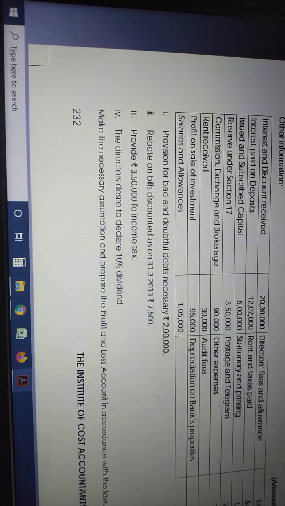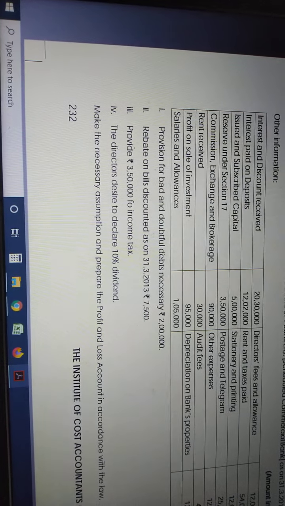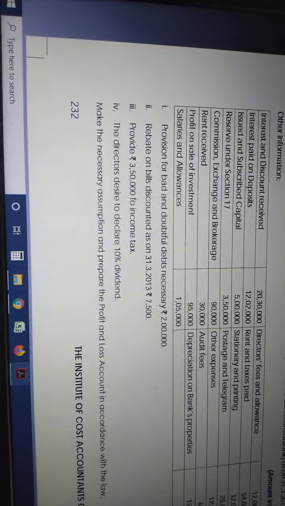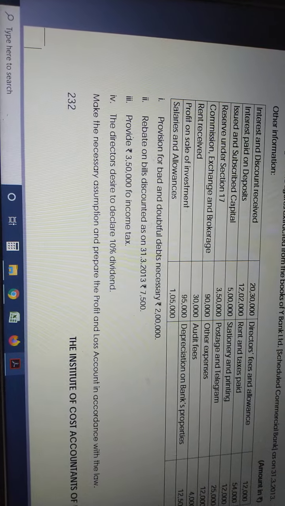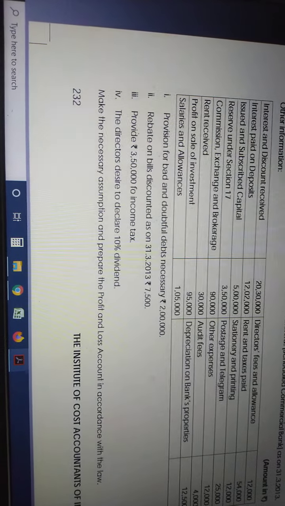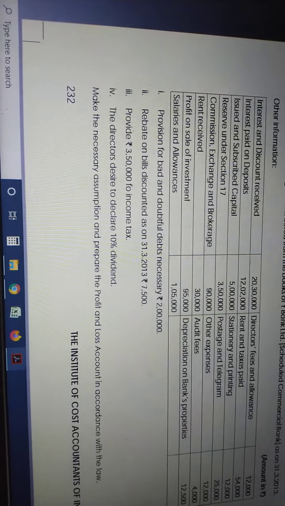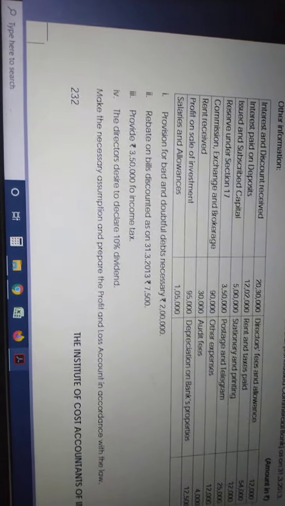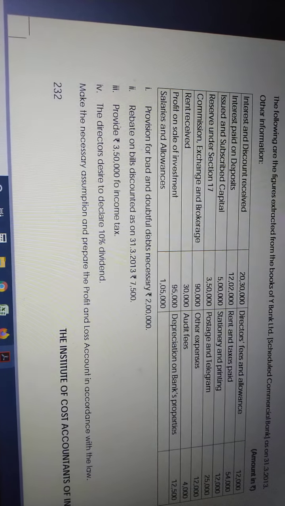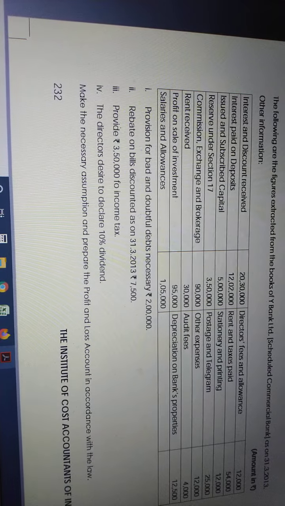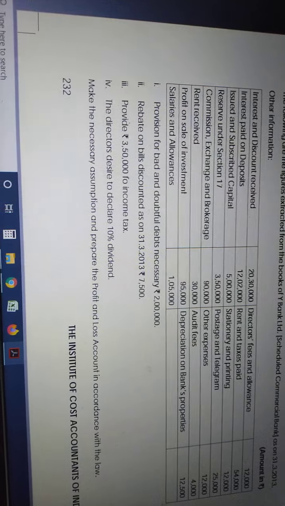First, what item is it? Is it a P&L item, a balance sheet item, an asset item, a liability item, an income item, or an expense item? That you have to decide first. Then which schedule number? That also you should decide right now. Then you can prepare your answer easily. While reading the question itself, if you are able to think this, then you can write the answer easily. For this type of problem, this is very required. While reading the question itself, you should judge the answer, the implication, and where the effect will be, so that you need not read the question again.